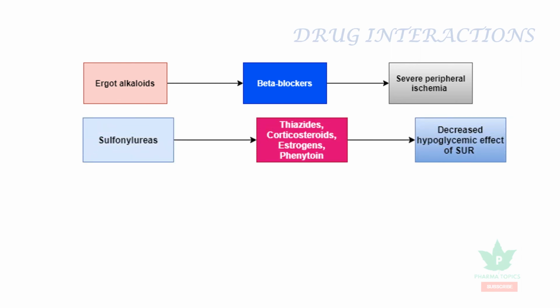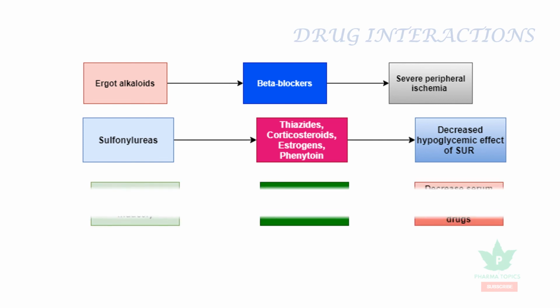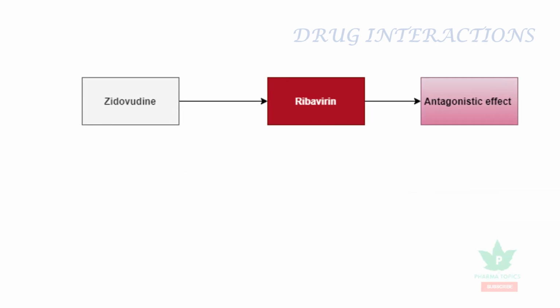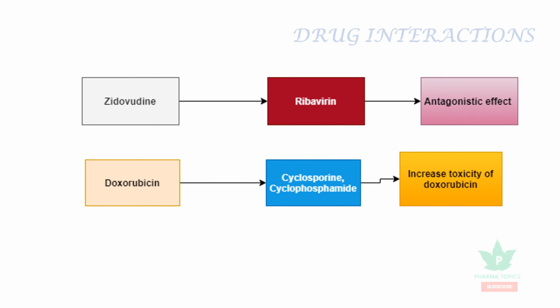When sulfonylureas are combined with thiazides, corticosteroids, estrogens, or phenytoin, they decrease the hypoglycemic effect of sulfonylureas, so their dose must be increased. When nevirapine is combined with other drugs, since it is a CYP2B6 or 3A4 inducer, numerous drug interactions are possible. They decrease the levels of co-administered drugs. When zidovudine is combined with ribavirin, it is not advisable; they have an antagonistic effect. When doxorubicin is combined with cyclosporin or cyclophosphamide, they increase the toxicity of doxorubicin.